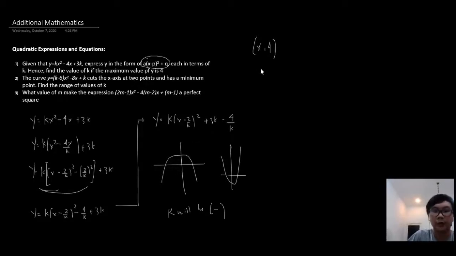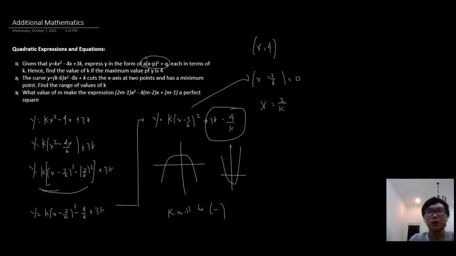To solve for this x, we take x minus 2 by k is equal to 0, so x is equal to 2 by k. Even though we found that x is equal to 2 by k, this is in terms of k and doesn't really help us solve the problem, because the information they gave us was that the maximum value of y is 4.